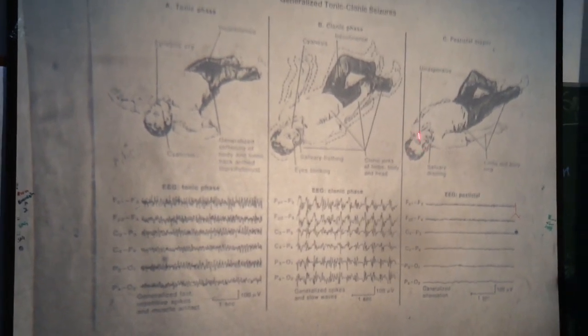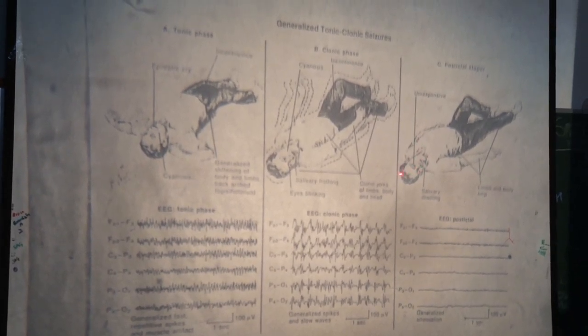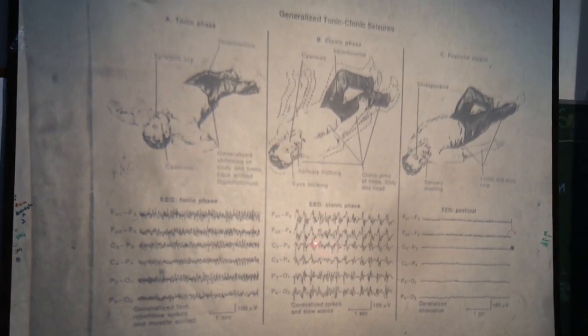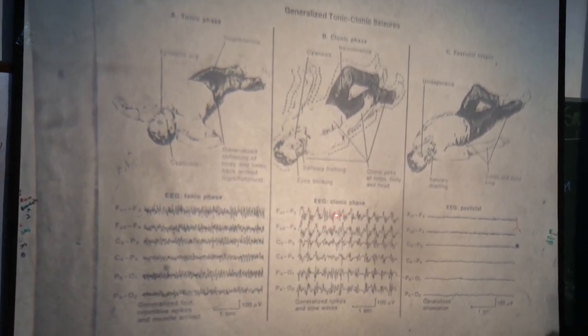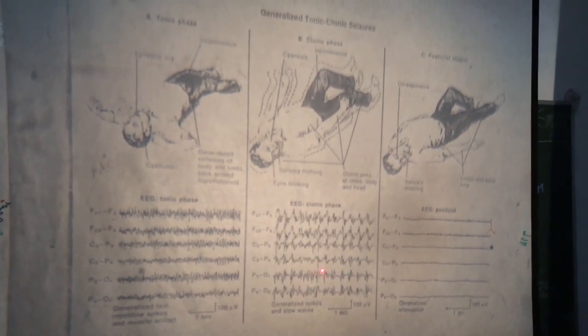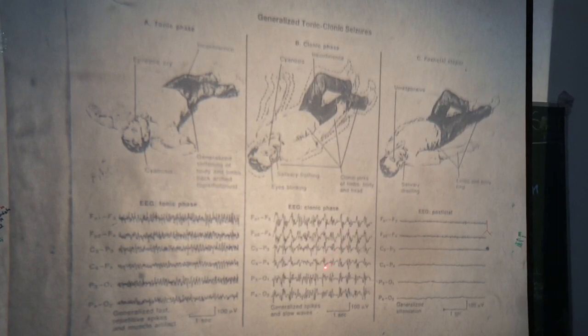You see in the EEG, electroencephalogram, there are high voltage, rapid, fast waves in this phase, especially the clonic phase, and then the frequency of the waves becomes slow.